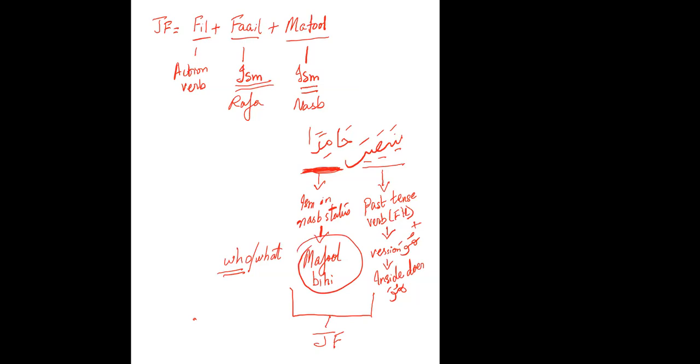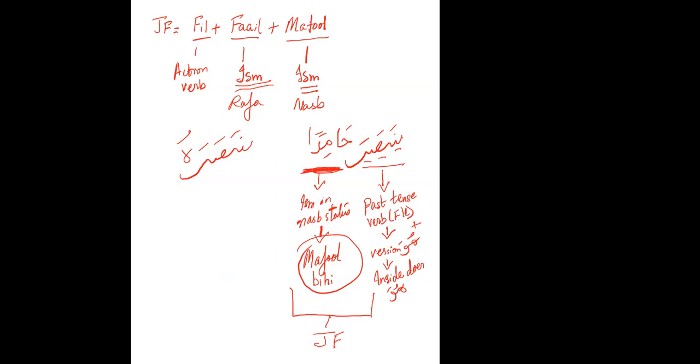Okay, if I said nasarahu, what type of fi'l is it?